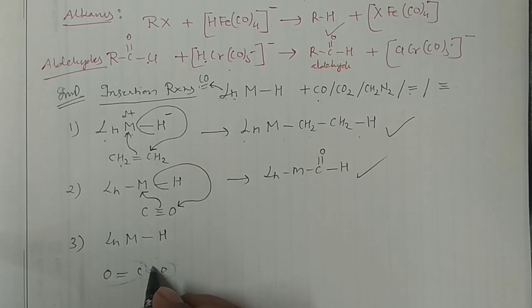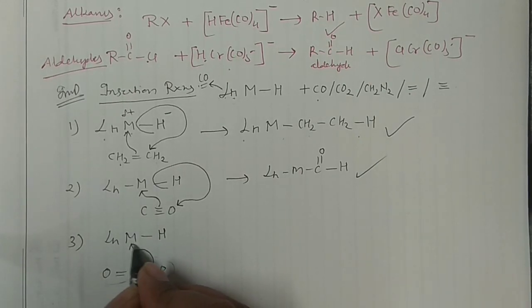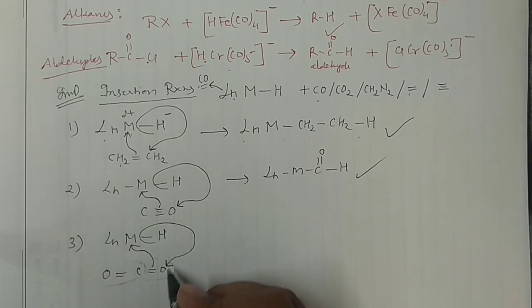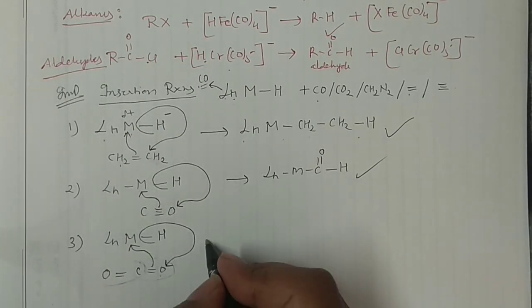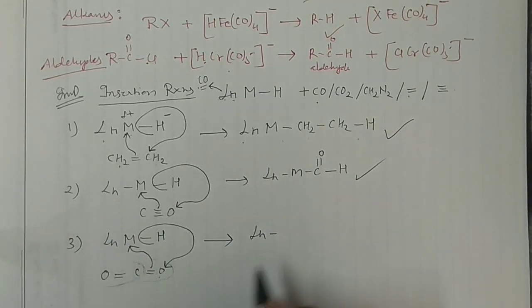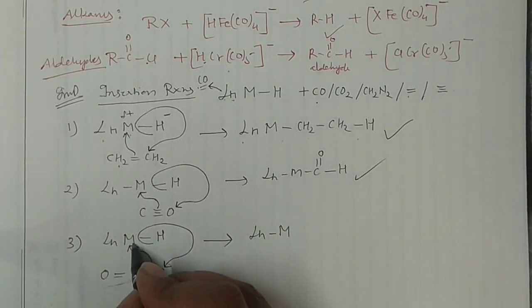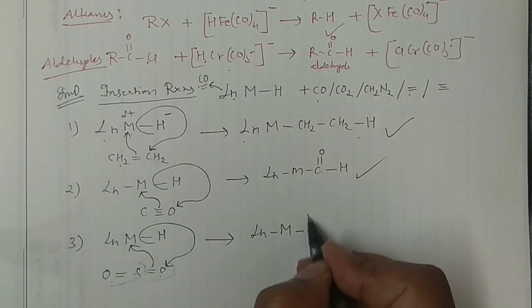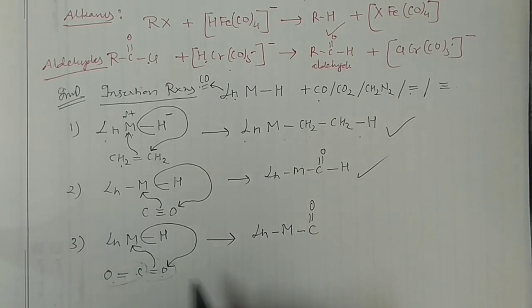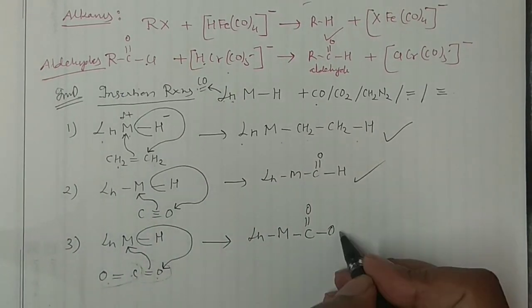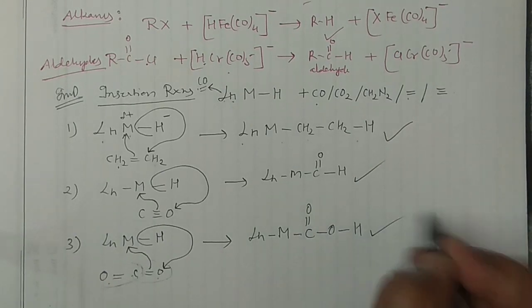The pi electron density would attack the metal, and this hydrogen along with the electron pair will attack the other end. So what would be the product? LnM, and this metal gets connected with this carbon, with a double bond oxygen. This would convert into a single bond, and one hydrogen will move from here to here. So you can produce this compound also.